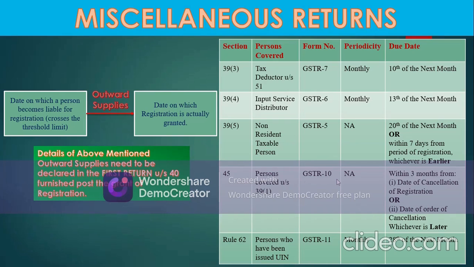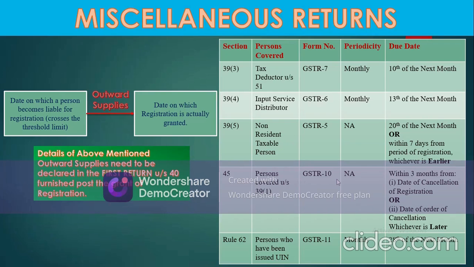the date on which registration is actually granted. And now we have some other miscellaneous returns, such as GSTR 7, which needs to be filed by tax deductor under section 51. It is also a monthly return and it needs to be filed on or before 10th of the next month. GSTR 6, which needs to be filed by an ISD. Again, it is also a monthly return and it needs to be filed on or before 13th of the next month. GSTR 5, which needs to be filed by an NRTP, and the date for which is as follows.